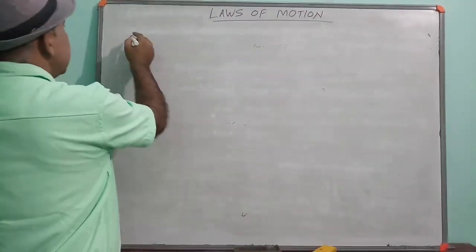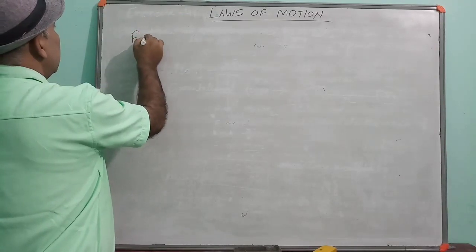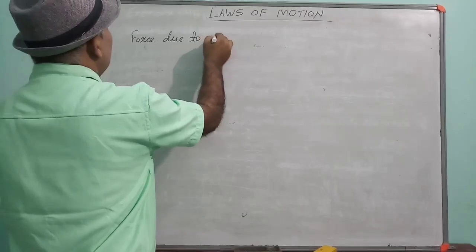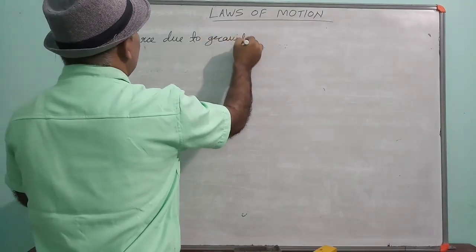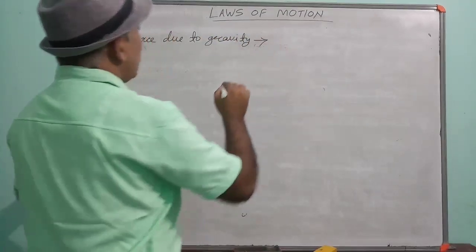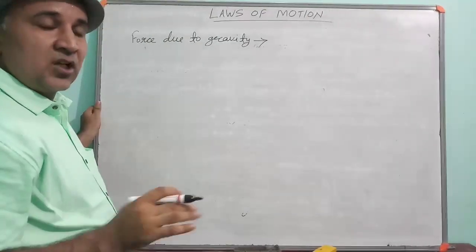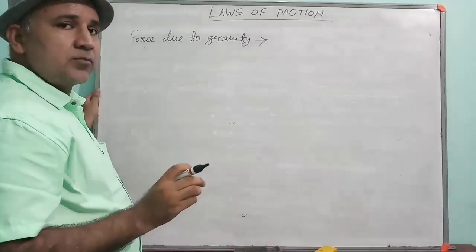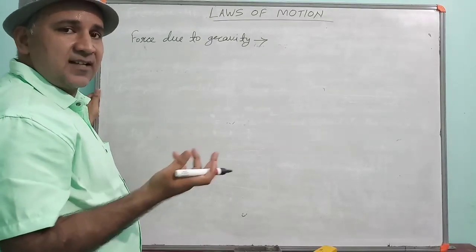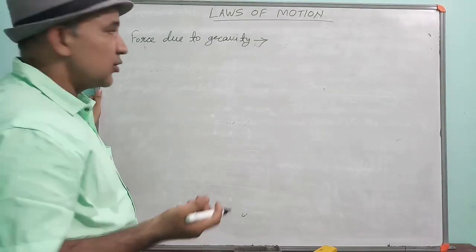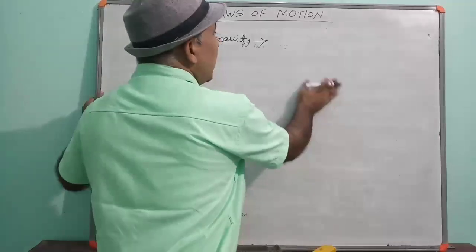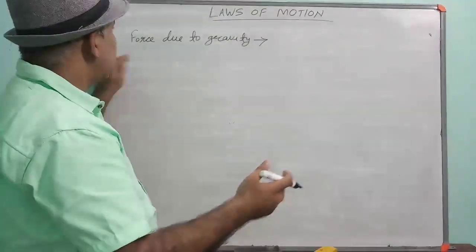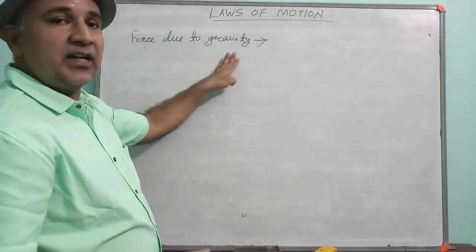The next term is force due to gravity. On the earth, every object feels some attraction force by the earth. So the attraction force by the earth on the object is called force due to gravity.